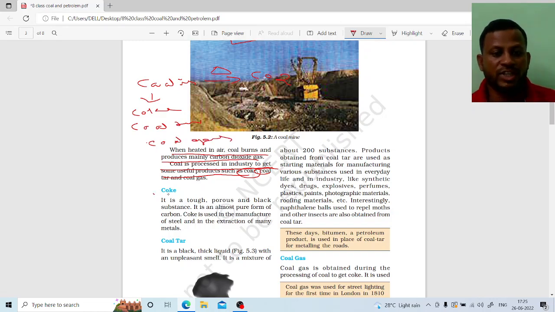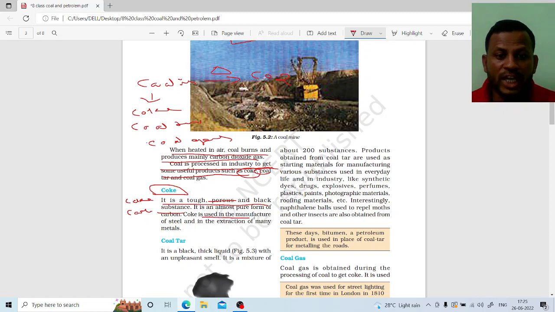First we see about coke. Coke is a tough, porous and black substance. It is almost a pure form of carbon.